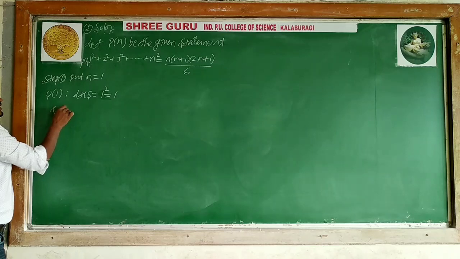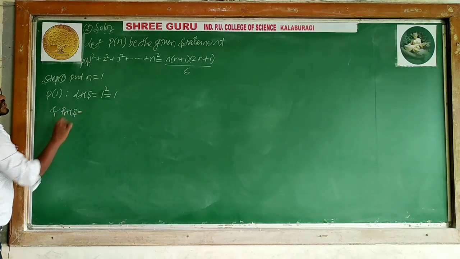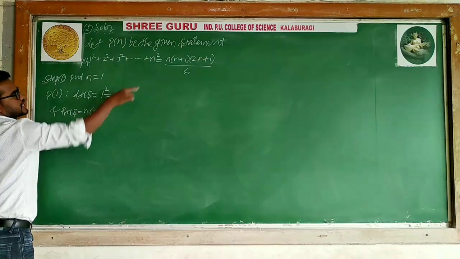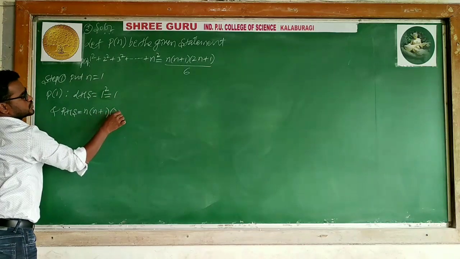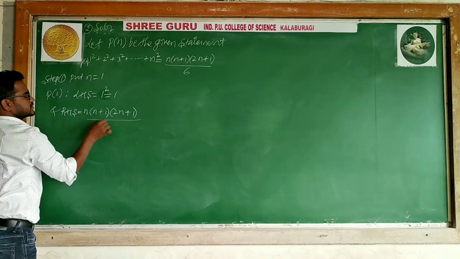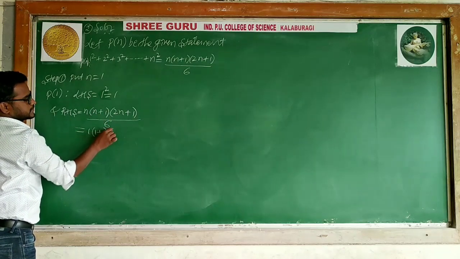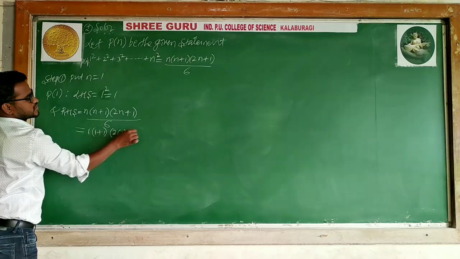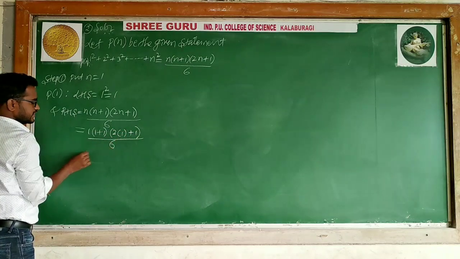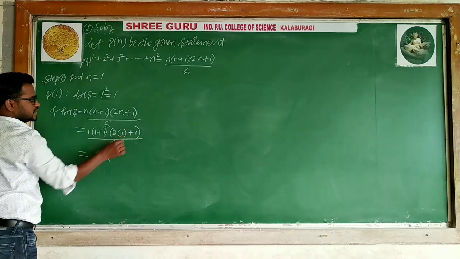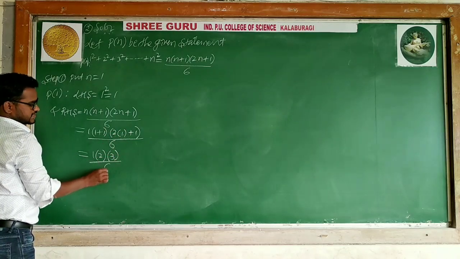And RHS: listen to me, I have n into n plus 1, into 2 into n plus 1, divided by 6, the right hand side. Substituting n is 1: 1 into 1 plus 1 into 2 into 1 plus 1, divided by 6. Listen here: 1 into 2, and 2 into 1 is 2, 2 plus 1 is 3, divided by 6.